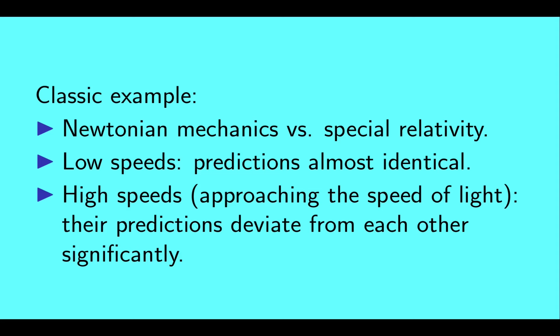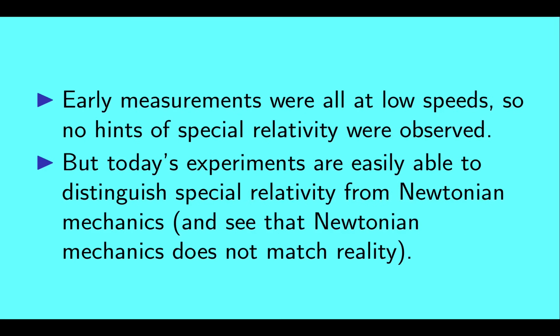On the other hand, at speeds approaching the speed of light, their predictions deviate from each other significantly. Early measurements were all made at low speeds, so no hints of special relativity could be detected. But today's experiments are easily able to distinguish special relativity from Newtonian mechanics and show that Newtonian mechanics does not match reality.